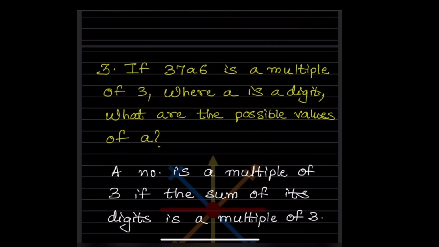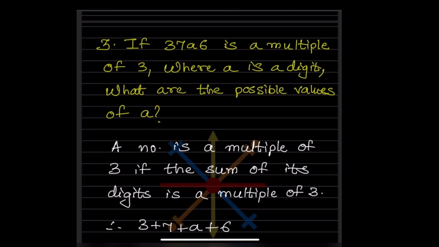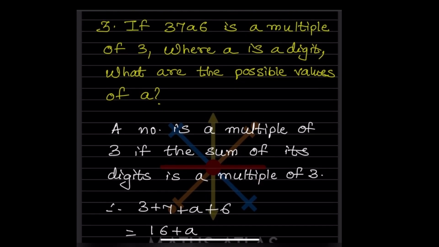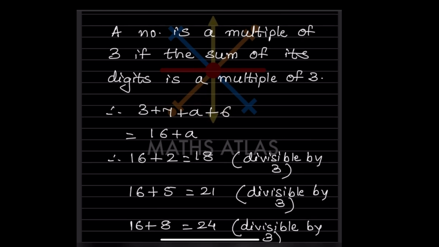Now here, 37A6 is a multiple of 3, where A is a digit, which means there will be some number over here. What are the possible values of A? So for the number to be a multiple of 3, the sum of its digits must be a multiple of 3. So now the sum of its digits means you have to add all of these: 3 plus 7 plus 6, that will be 16, plus A. Now let us put 2 in place of A. 16 plus 2 is 18, that is divisible by 3 because 18 is divisible by 3.